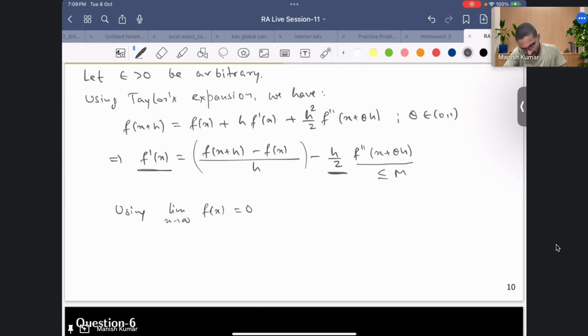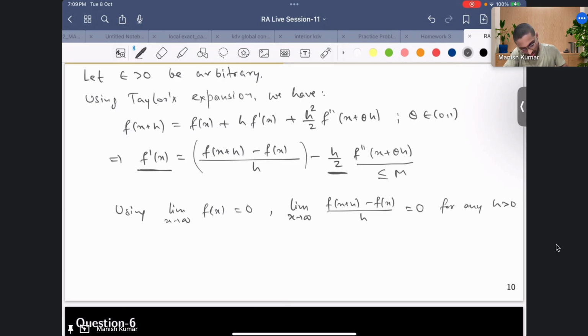Using this limit as x goes to infinity, f of x plus h minus f of x upon h is 0 for any h greater than 0.